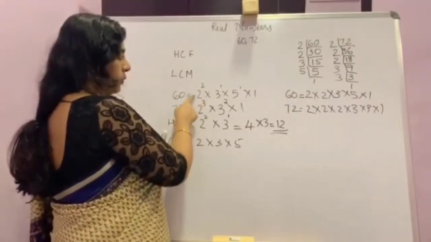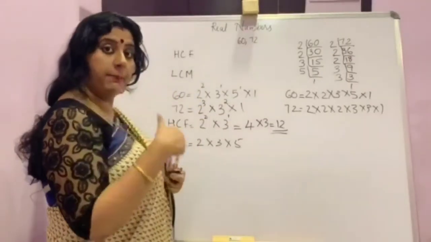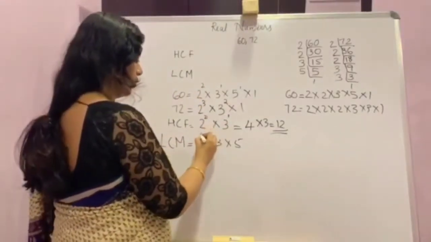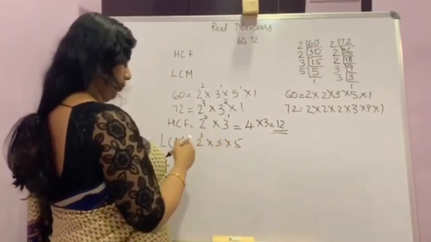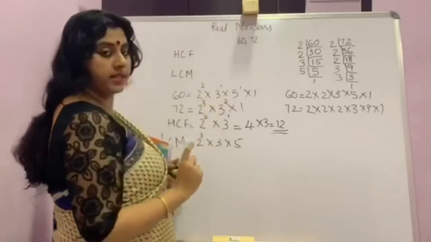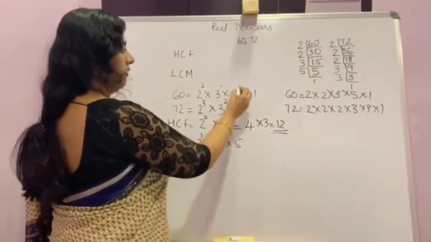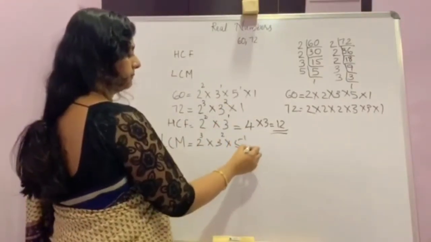In case of 2, here is 2 here, 3 here as powers. So you will take the biggest one, that is 2 cube. Now 3, here is 3 raised to 1 and 3 raised to 2, that is biggest power is 2. 5 has only one power.